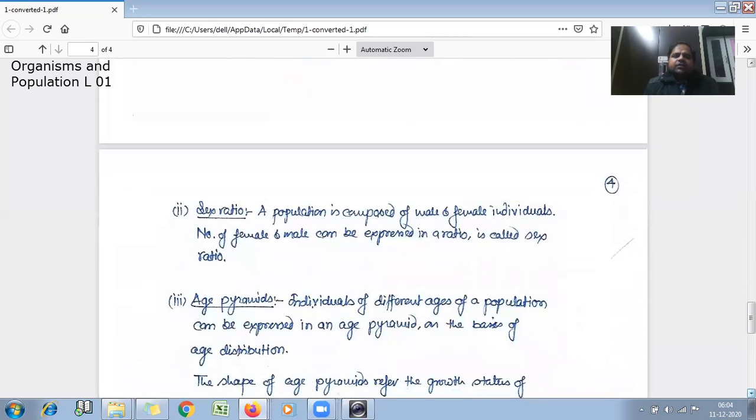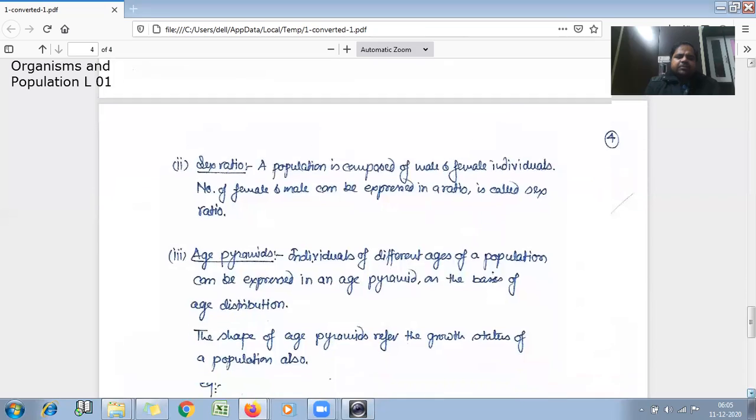Now we will see the sex ratio, as we have discussed that it is also an attribute of the population. A population is composed of male and female individuals, obviously. So the number of females and males expressed in a ratio is called sex ratio. Like 60% male and 40% female in a population.